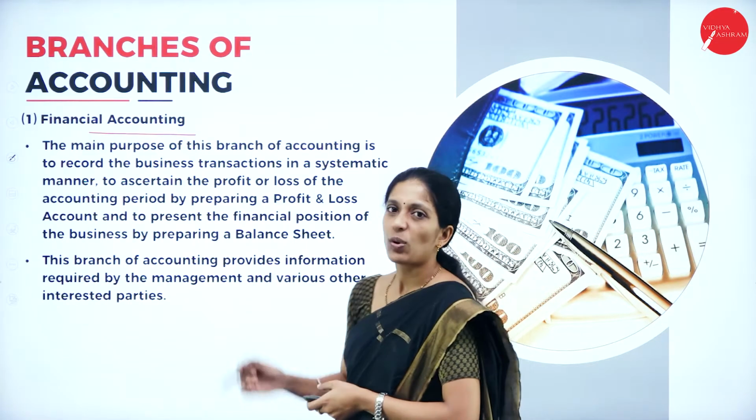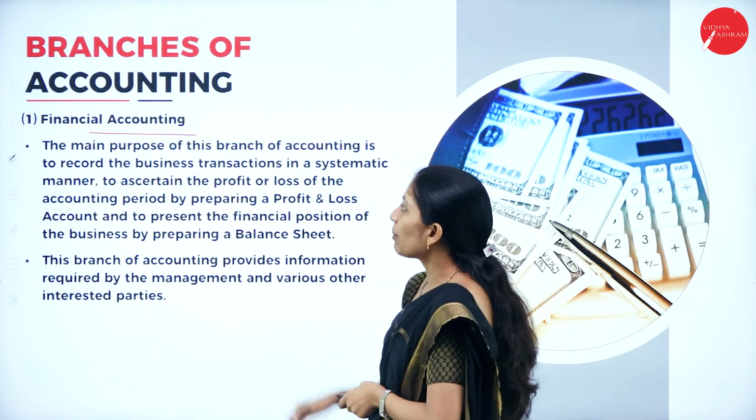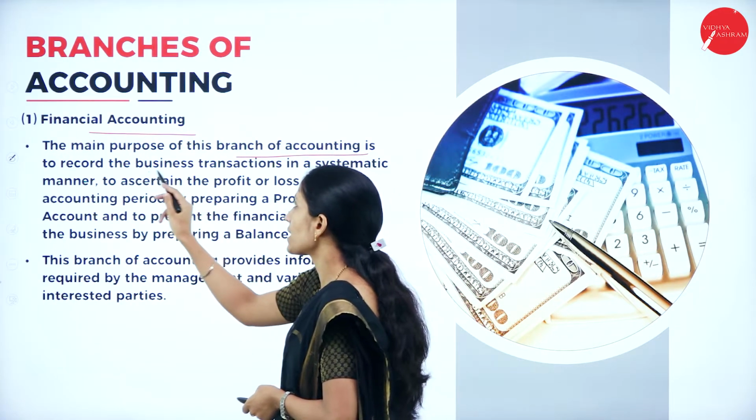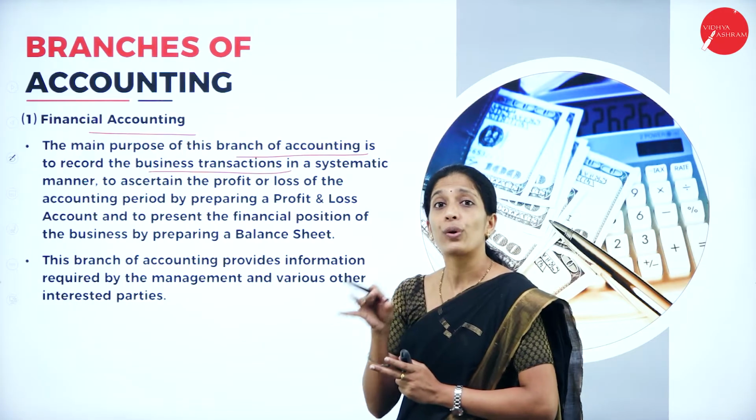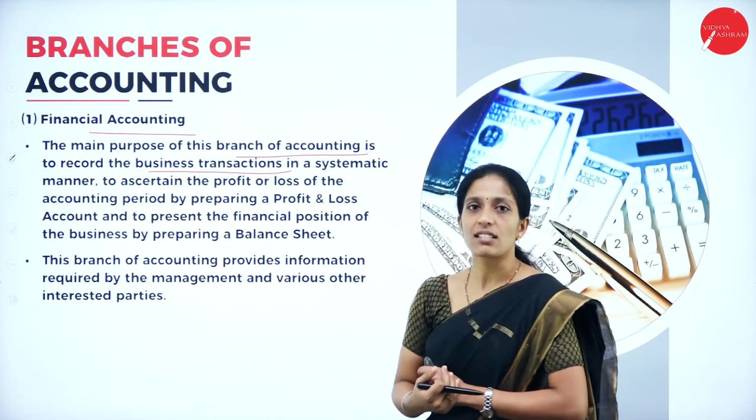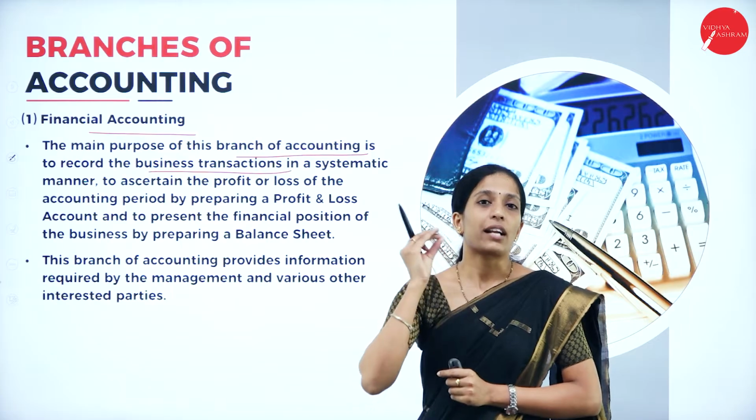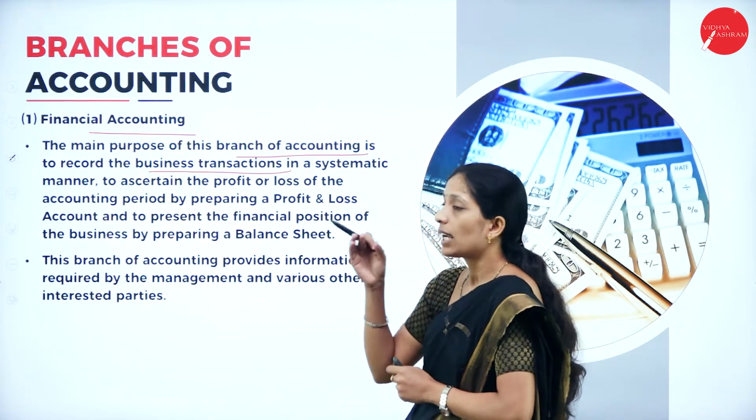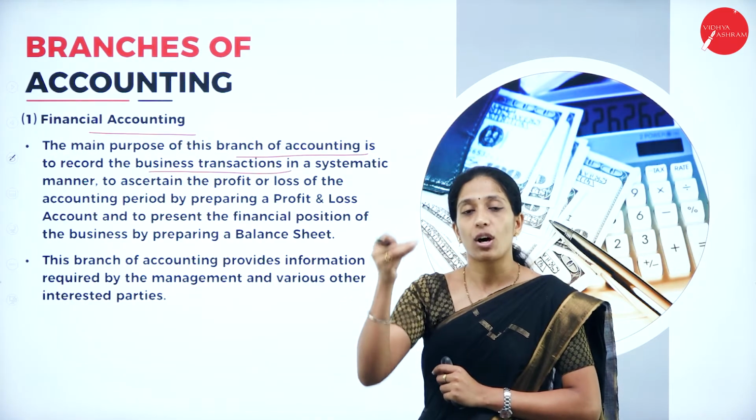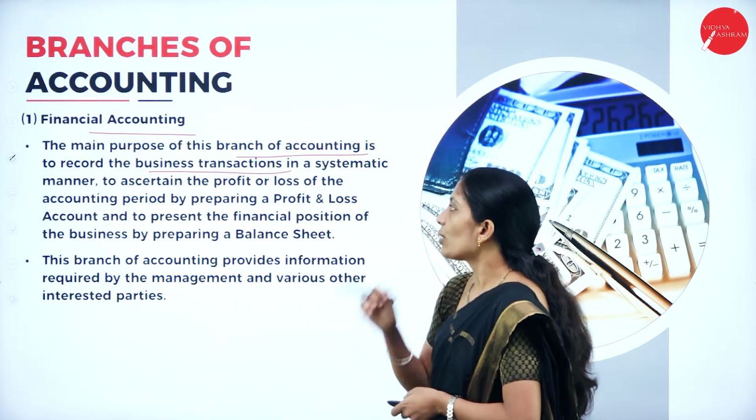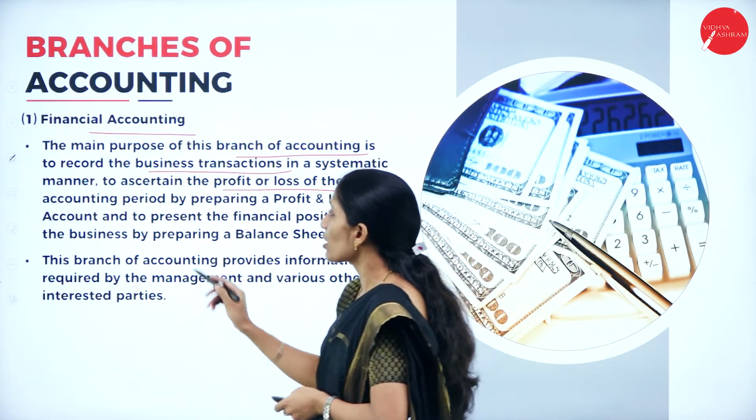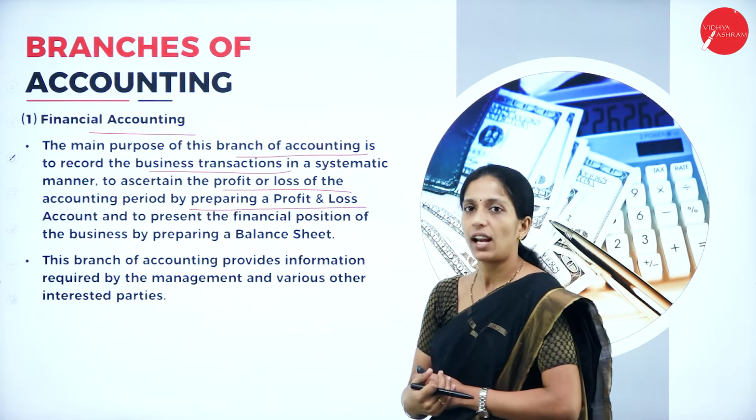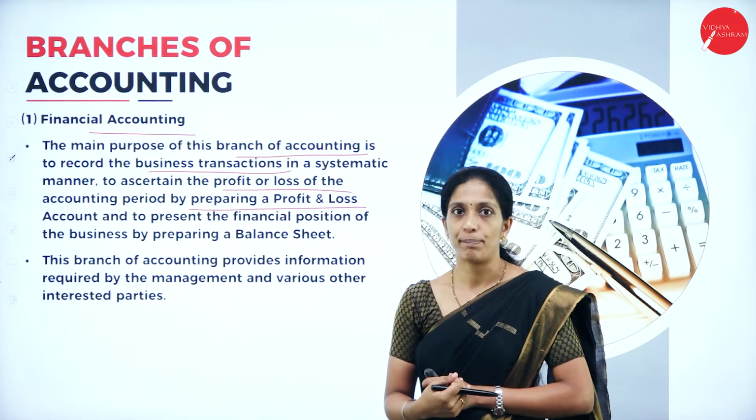So let us see what this financial accounting is here. The main purpose of this branch of accounting is to record the business transactions. Of course, we will record only the business transactions in a systematic manner. So our accounting starts with recording of transactions. In what manner? In a systematic manner or in chronological order. To ascertain the profit or loss of the accounting period by preparing the profit and loss account, and to present the financial position by preparing the balance sheet.